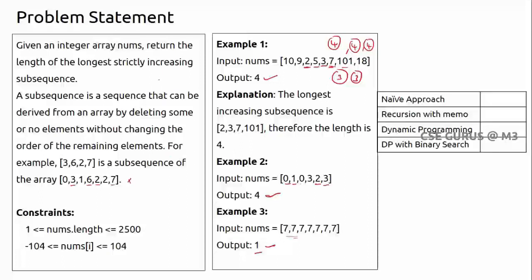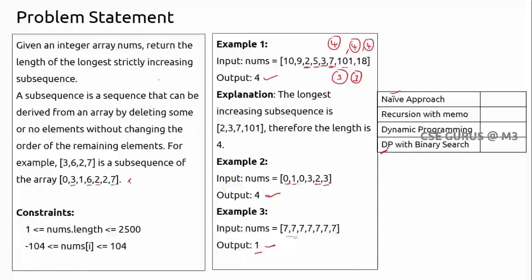So what are the approaches we have? Of course we generally have the naive approach, which is a general approach, and recursion with memoization, and dynamic programming, which we are highlighting here. Of course the most important one is with binary search. We'll see all these four, how to do this.